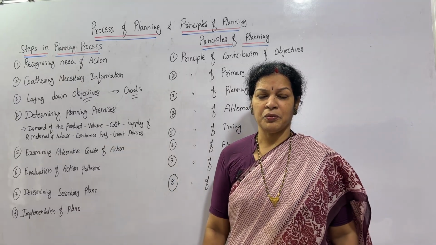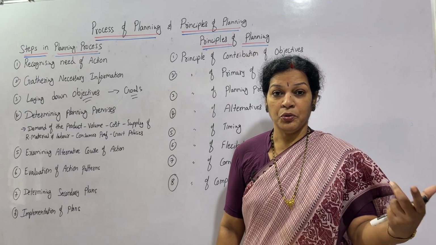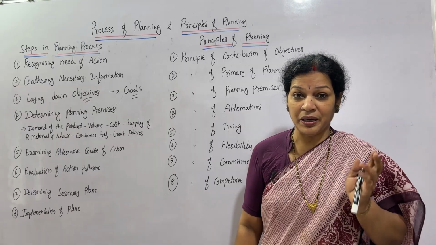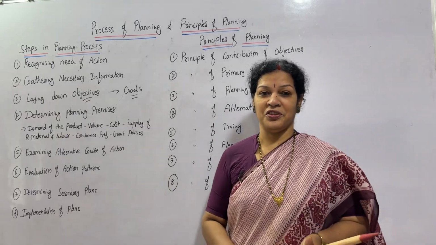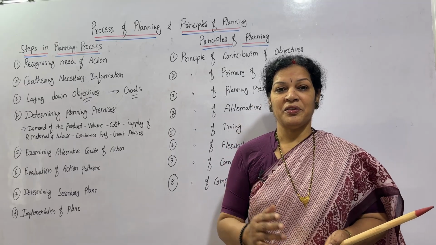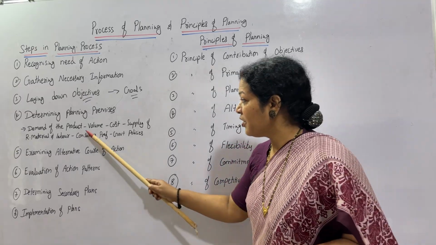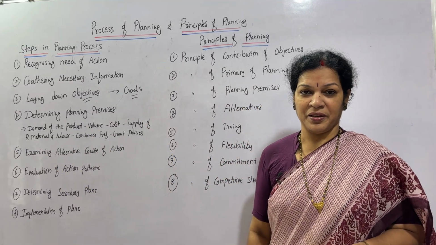What is the taste of the consumer according to the technology, according to the fashion? What is the preference of the consumers, that you have to keep in mind. And also government policies, which are always changing. Whenever government policies change, we have to move accordingly, isn't it? So all these things we consider while preparing this planning.